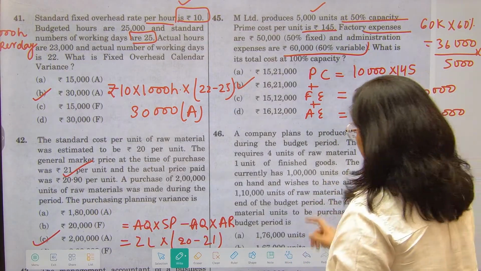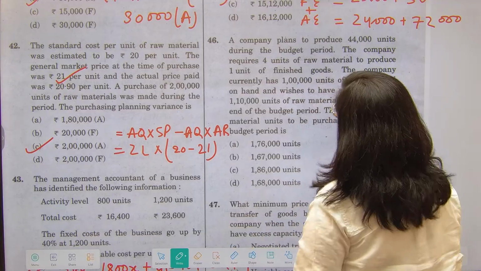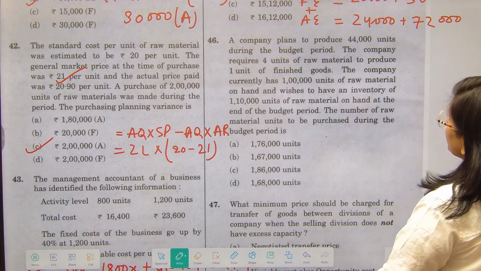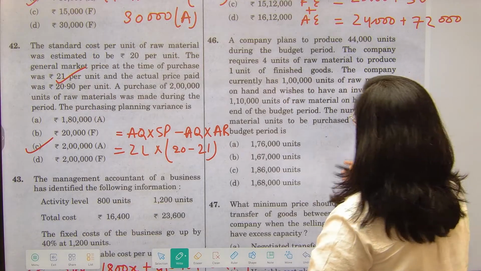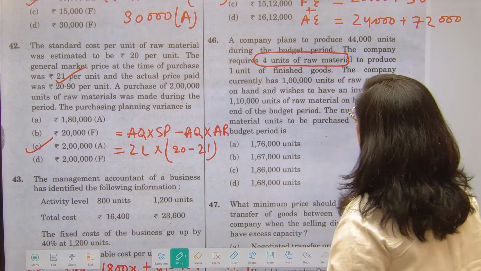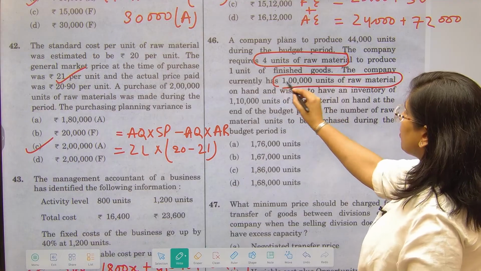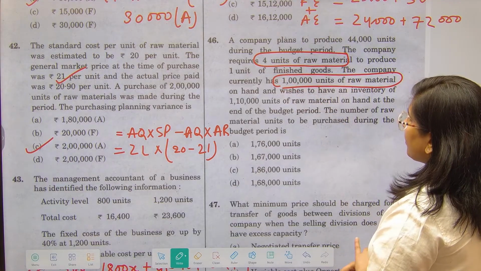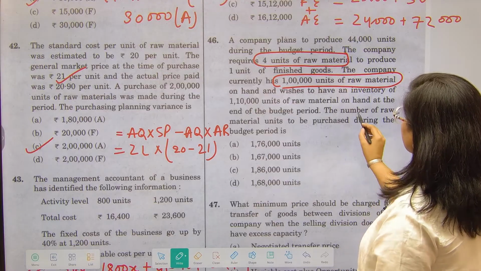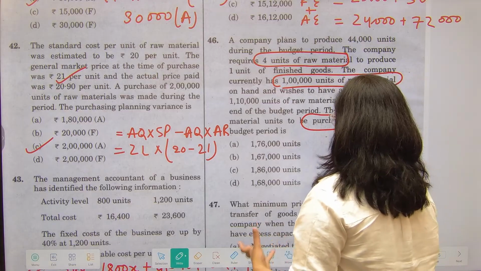Okay. Now next question. Let's see. Question number 46. A company plans to produce 44,000 during the budget period. Company requires 4 units of raw material to produce 1 unit of finished good. Okay, 4 units of raw material are needed. The company currently has 1 lakh units of raw material in hand. Wishes to have inventory of 1,10,000 on hand at the end of the budget period. So what is the requirement? What is the material units required to be purchased? It is very easy.